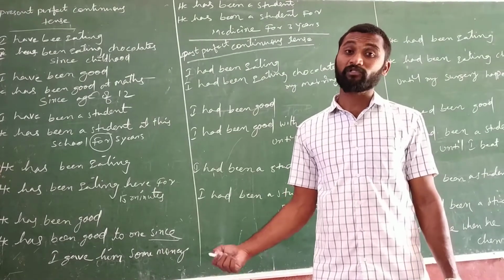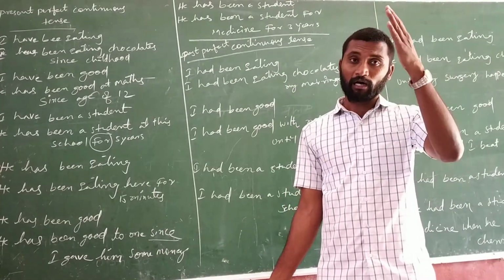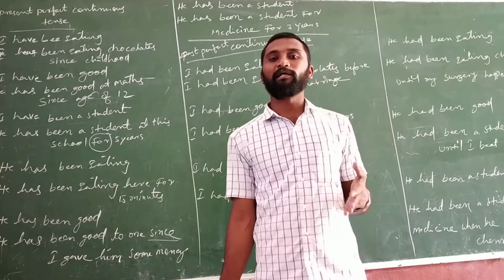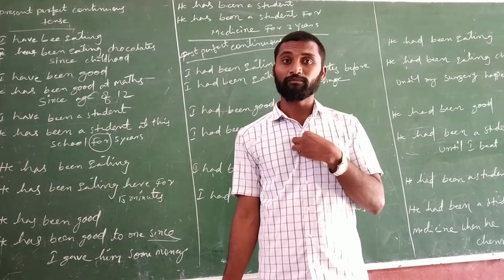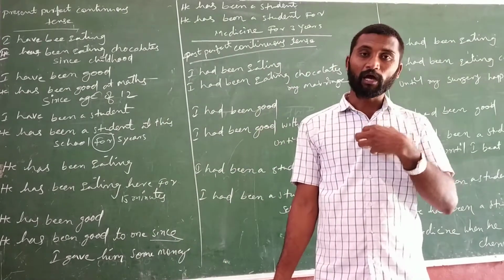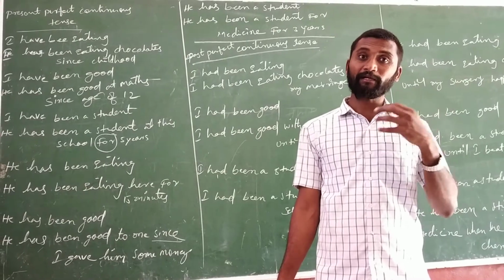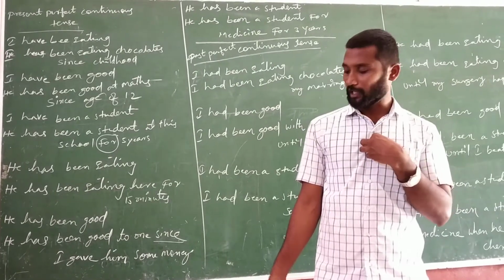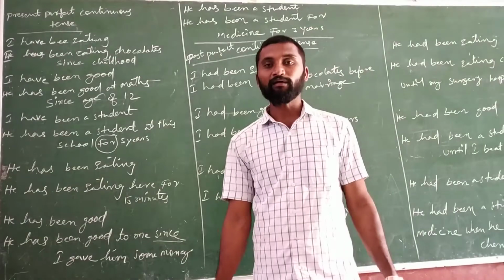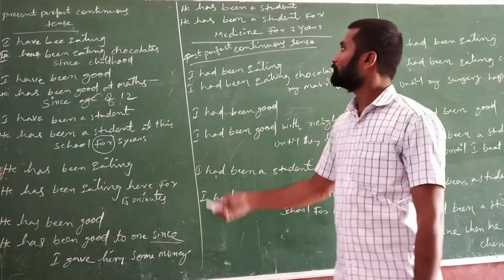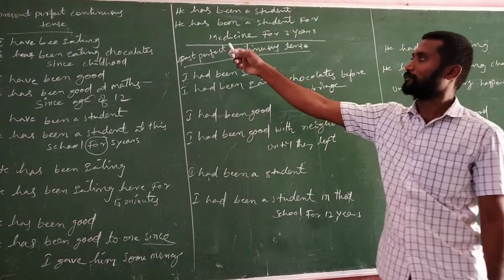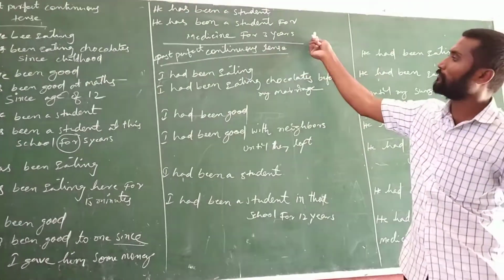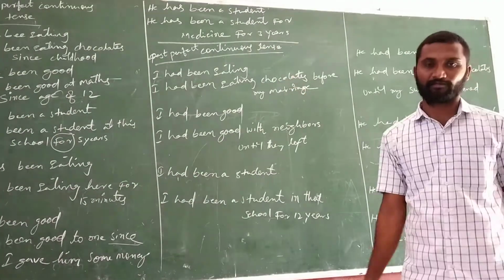"I gave him some money" is exactly a point of time. I know when I gave money to my friend. The date I know, the time I know, each and everything. That's why we mention "since" here. And, he has been a student for medicine for 3 years.